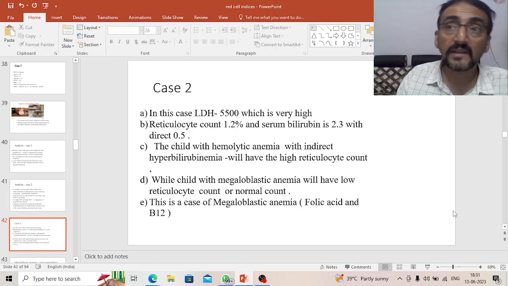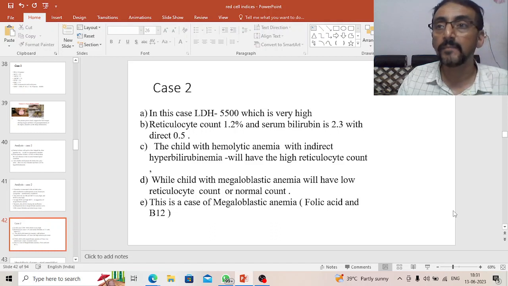Now what is actually happening here in this case of megaloblastic anemia is that there is a formation of the megaloblast. Megalo means big.